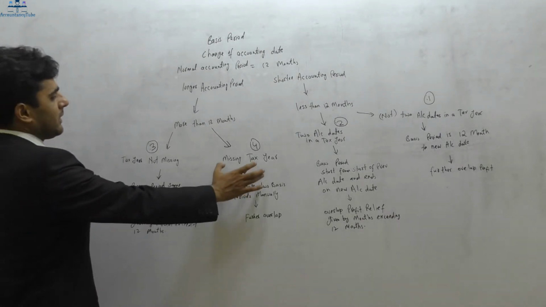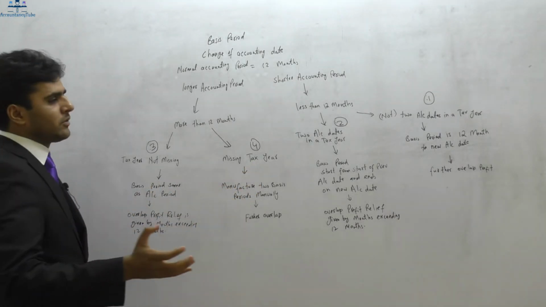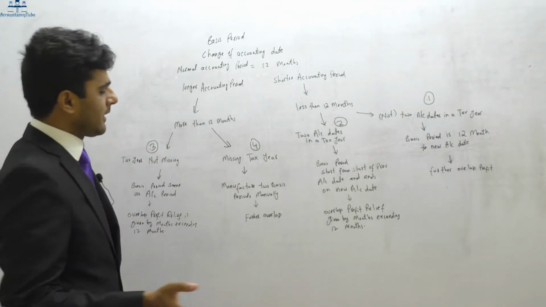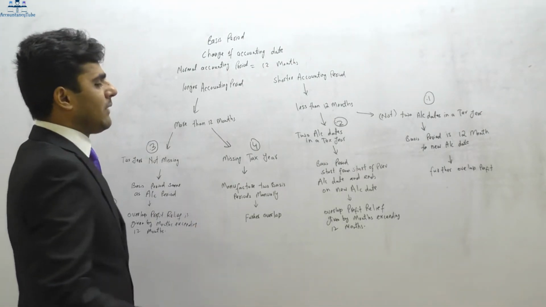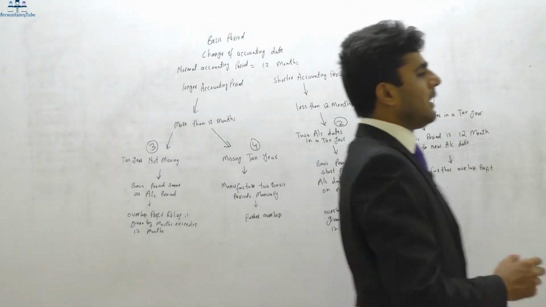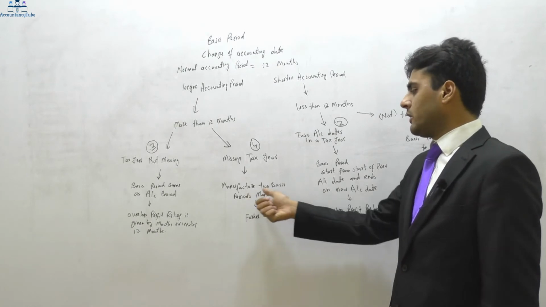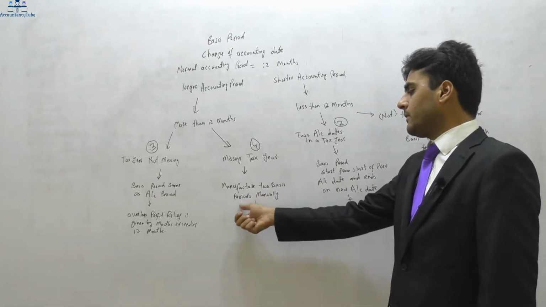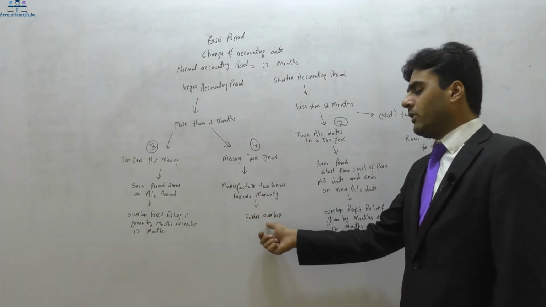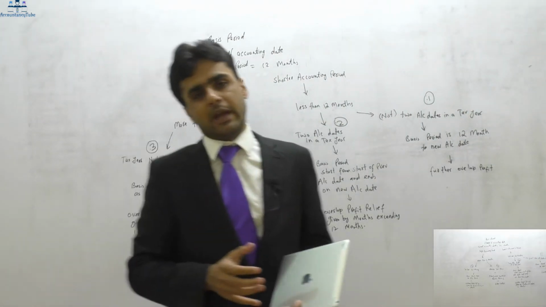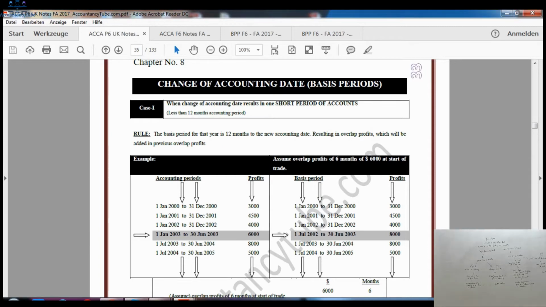However, if one tax year is missing, so there was a tax year in which there was no accounting date, in this case we will have to manufacture our basis period. We will see how to manufacture in three steps when we read the notes. It says manufacture two basis periods manually, which will result in further overlap profits, which will be added to the previous overlap profits. I'm just going to share the lecture notes with you through the screen share option, so we can read the notes together.